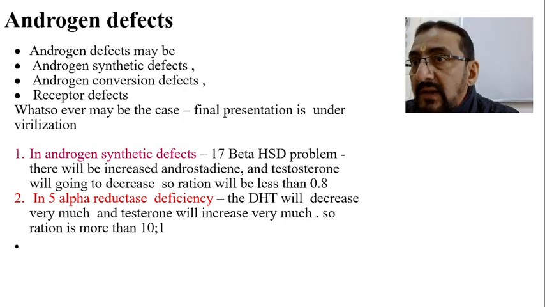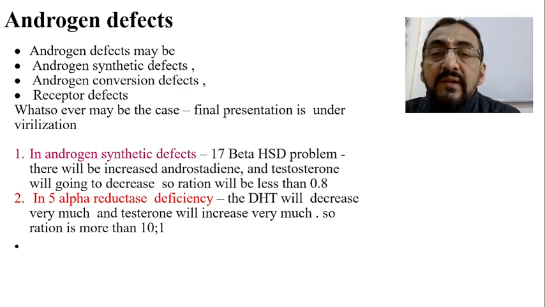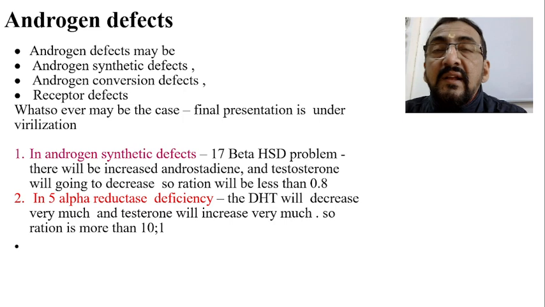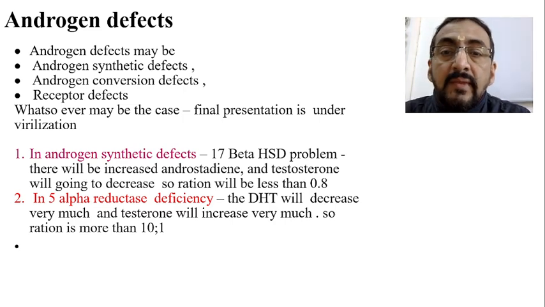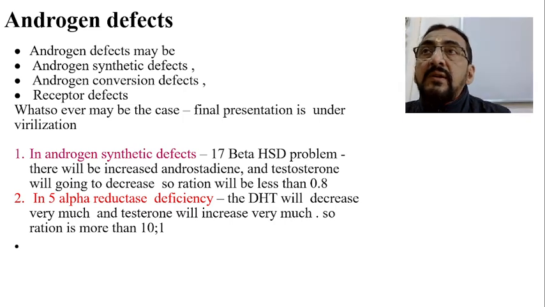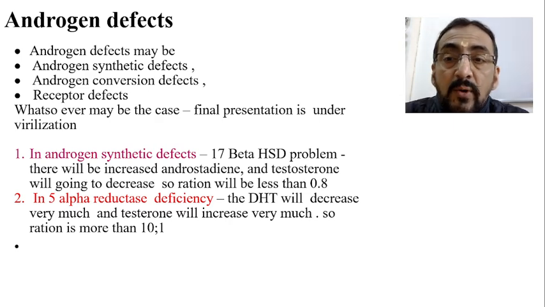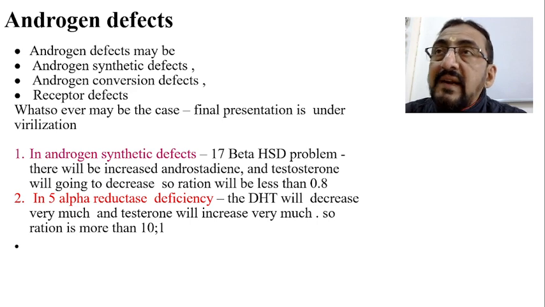So what actually happens is, if there is an androgen synthetic defect, a 17 beta hydroxylase problem will be there, and because of this there will be increased androstenedione and testosterone will decrease, and the ratio will be less than 0.8. If the ratio between androstenedione and testosterone is less than 0.8, it leads to so many problems.